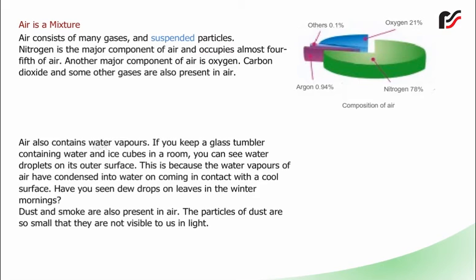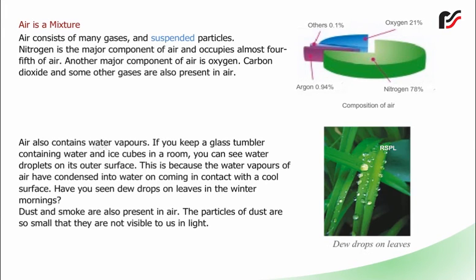If you keep a glass tumbler containing water and ice cubes in a room, you can see water droplets on its outer surface. This is because the water vapors of air have condensed into water on coming in contact with a cool surface. Have you seen dewdrops on leaves in the winter mornings? Dust and smoke are also present in air. The particles of dust are so small that they are not visible to us in light.